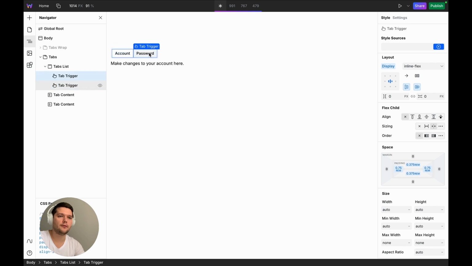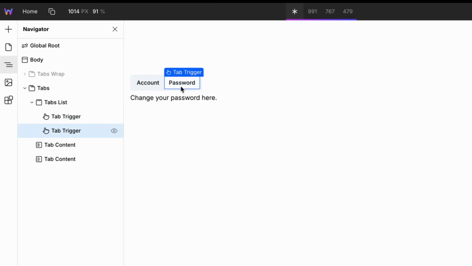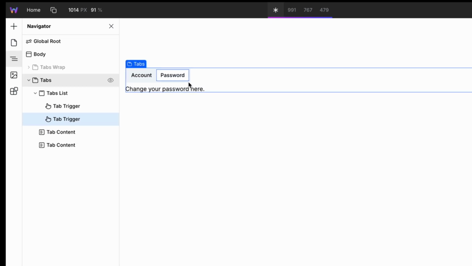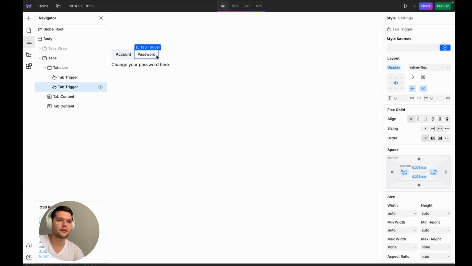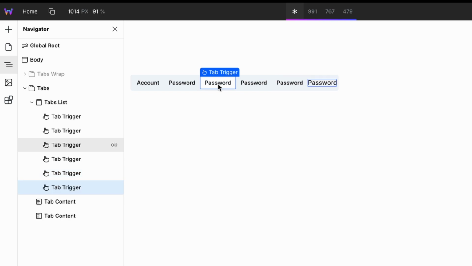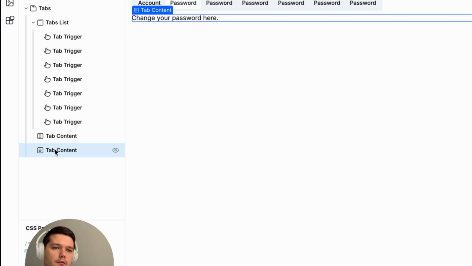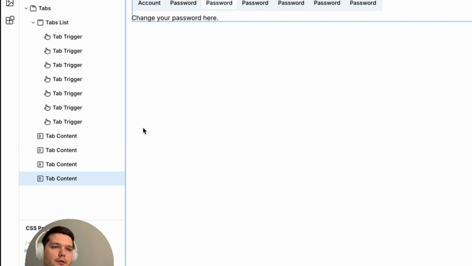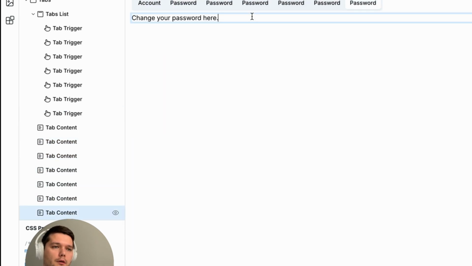Right now there are only two tabs. When you click on a tab, you can immediately see the content. To start, I need more tabs. Here's how I do it. I select the tab, copy and paste it using Command D. I repeat as many times as I need. Next, I do the same with the tab content section. I copy and paste it until I have enough content sections to match the number of tabs.